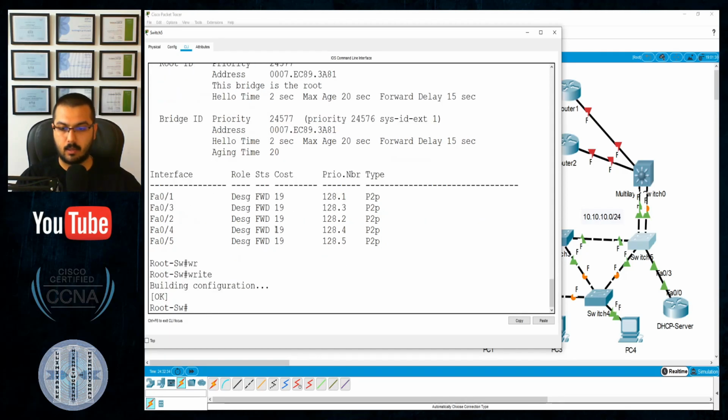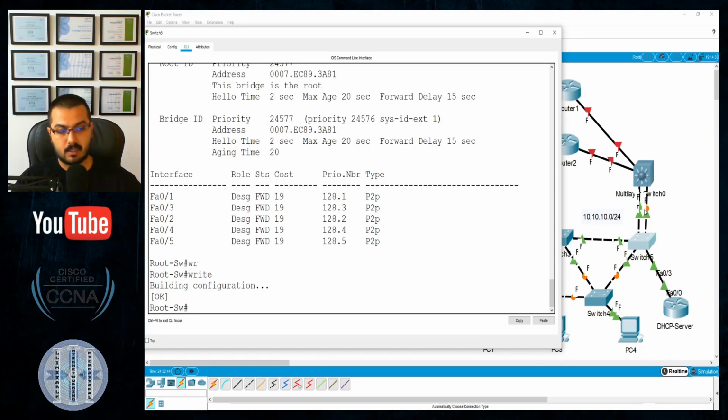Let me save my config so far. So this is number 1. Okay, that would be good. Number 2, I believe in a few minutes this one should become green. This one should become a root port because it's facing the root bridge. So this is a designated port and this should be a root port. Okay. Number 2 is that I would like to make these two interfaces an EtherChannel.